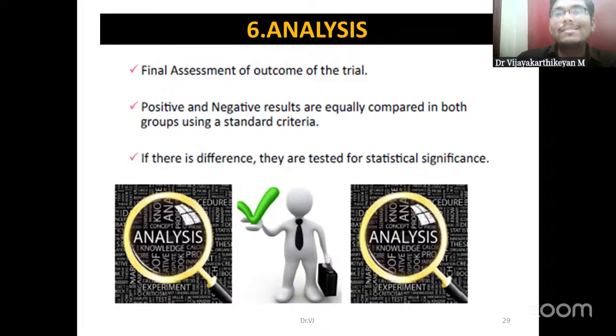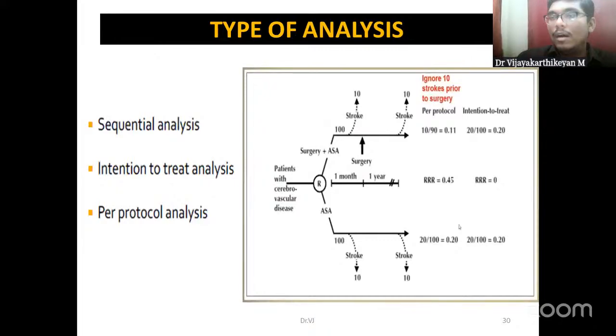Then the final stage is the analysis. The final step of an RCT is this analysis. What we have to do is analyze the outcomes. As I told earlier, what is the outcome of a study, whether it is a positive outcome or a negative outcome, and whether there is a significant difference between both the groups. The study group which is receiving an intervention and the control group, whether these two groups are showing a significant difference based upon the intervention. This also has to be noted down at the end of the analysis.